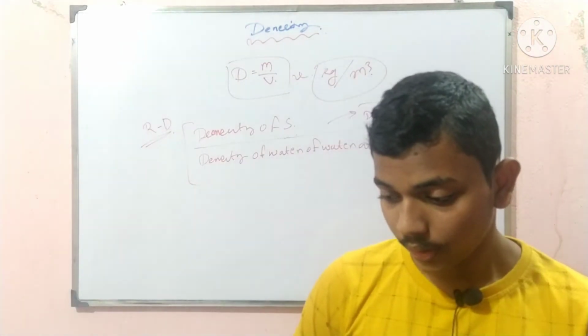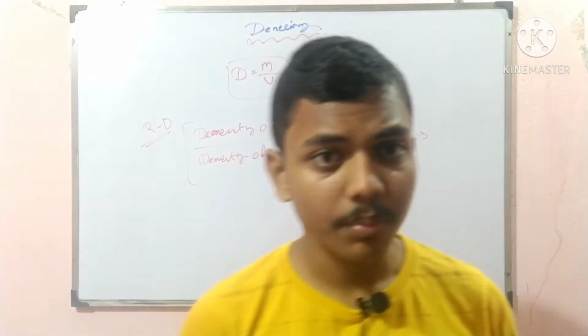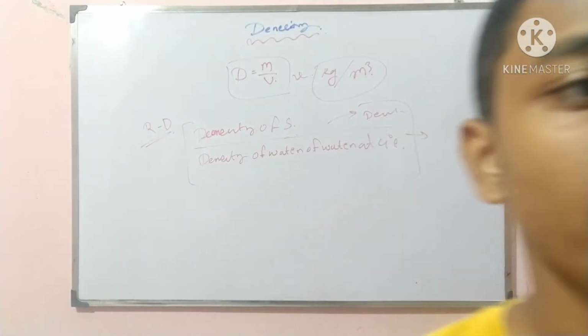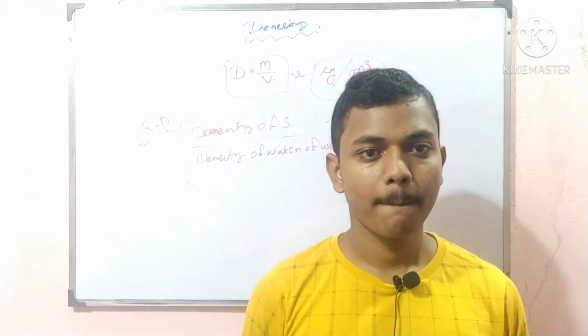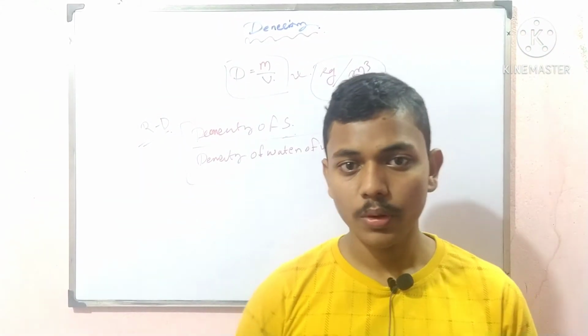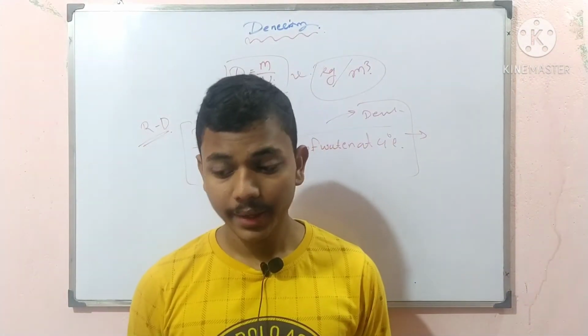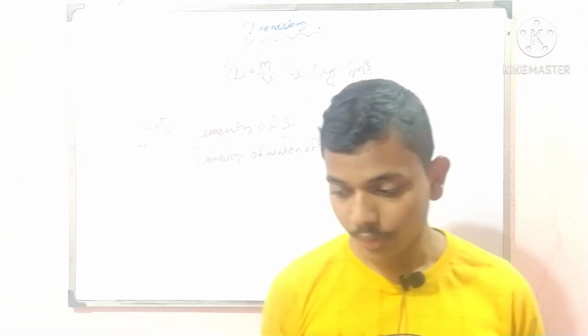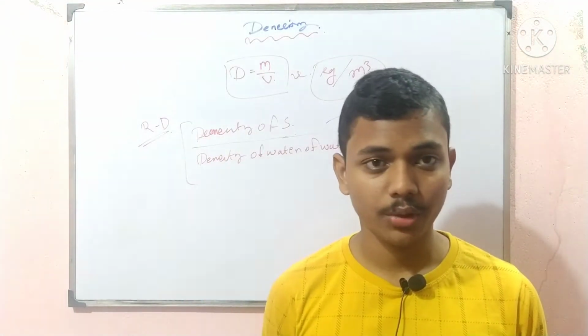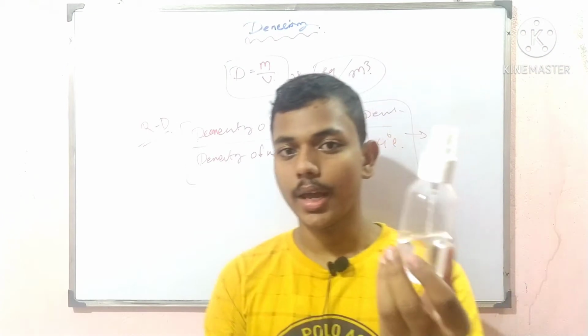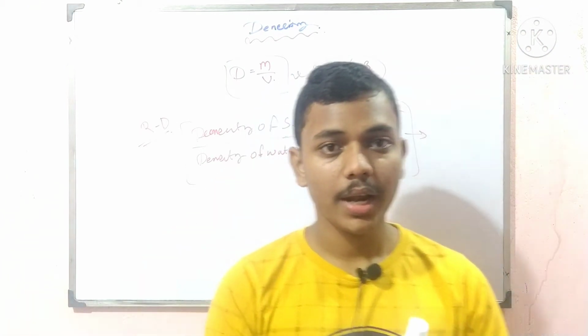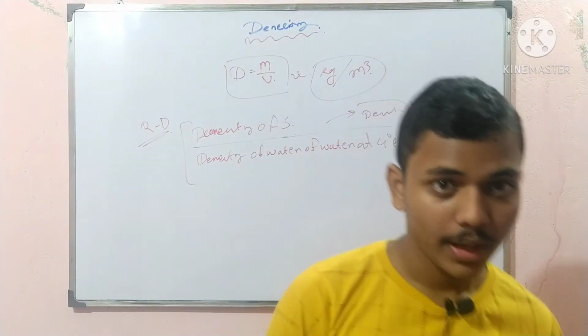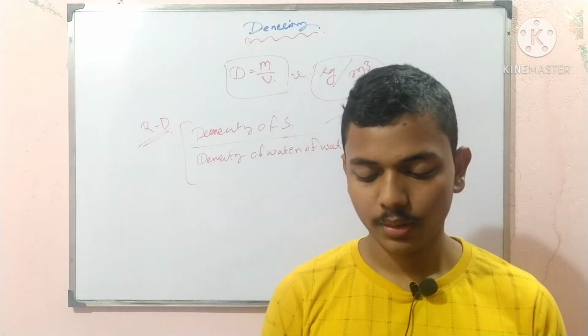So if I mix two liquids, now we will see what is the density of a mixture of two liquids. I have two liquids and I will mix them. Okay, I have mixed them.